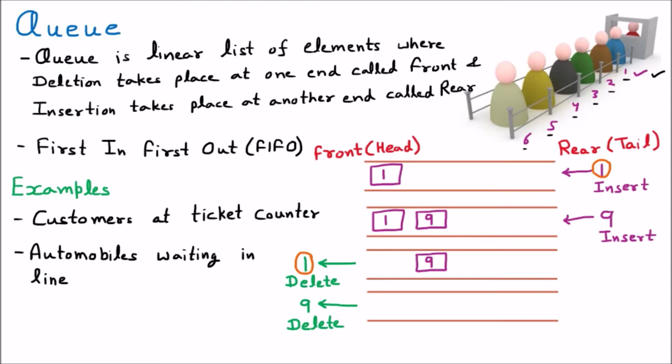Another example of a queue is programs waiting to be executed. We know that processing happens in the CPU, and there are so many processes or programs waiting to get processed by the CPU. Whenever the person gives a command, the first process that is waiting will be executed. So programs waiting in the queue is also an example of queues. These are some examples of queues, and now we are going to learn the representation of a queue.